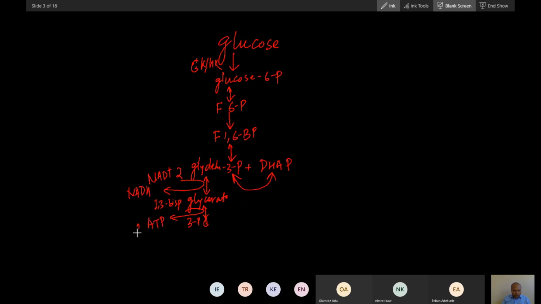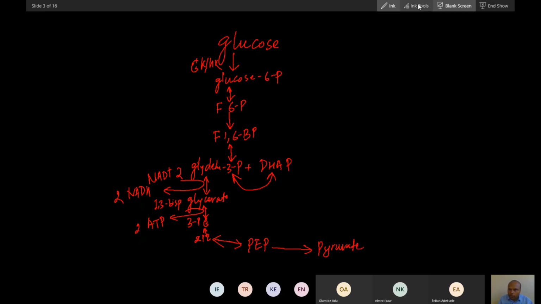So 2 ATP, 2 NADH. Now 3-phosphoglycerate will convert into 2-phosphoglycerate, also reversible, and then into phosphoenol pyruvate. And this phosphoenol pyruvate will convert into pyruvate.